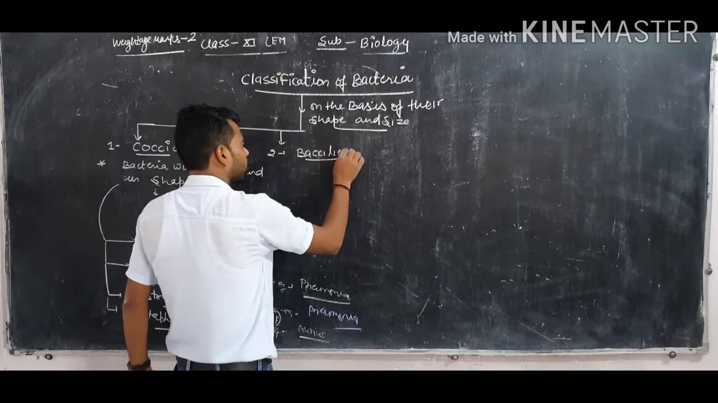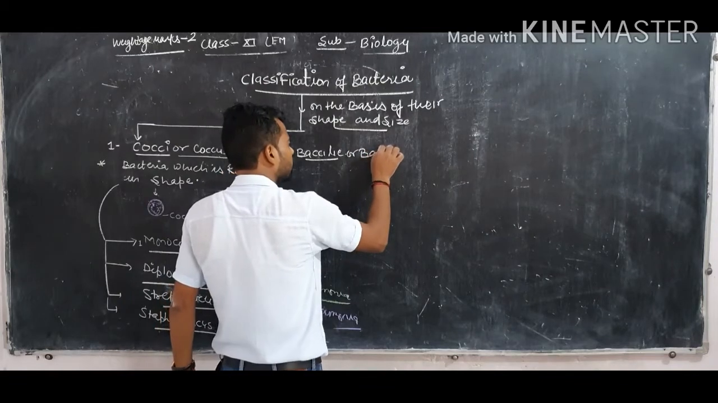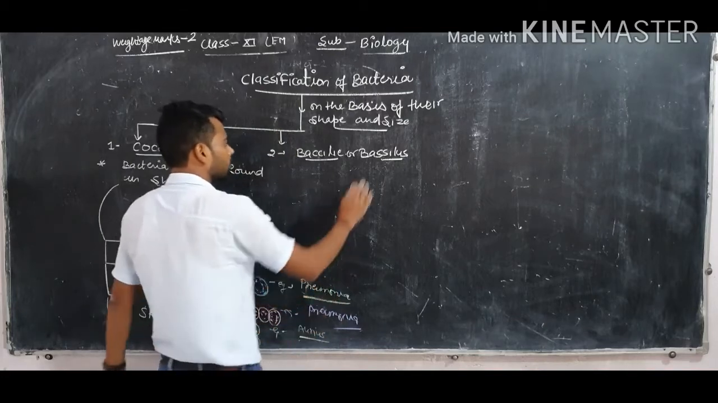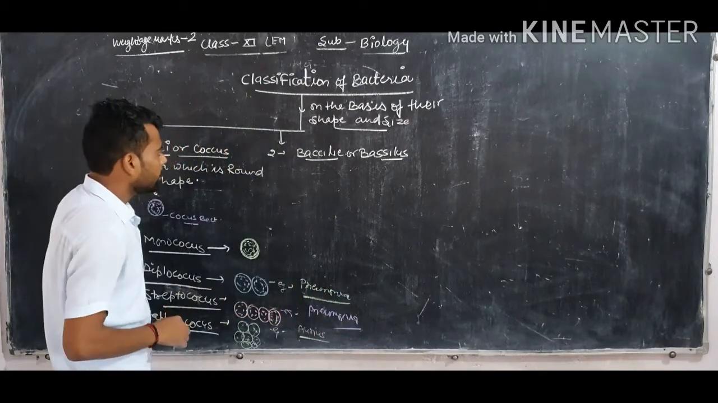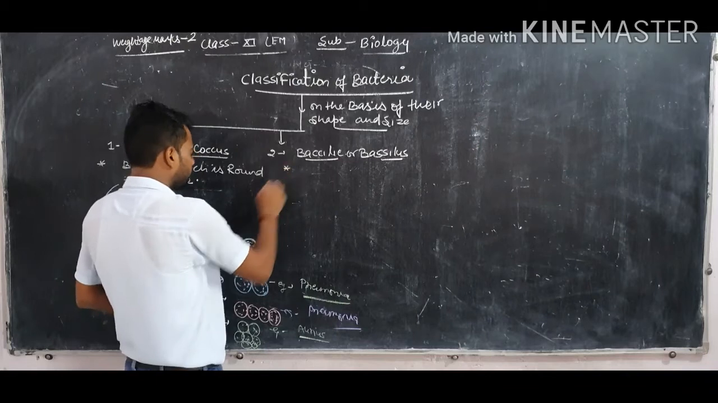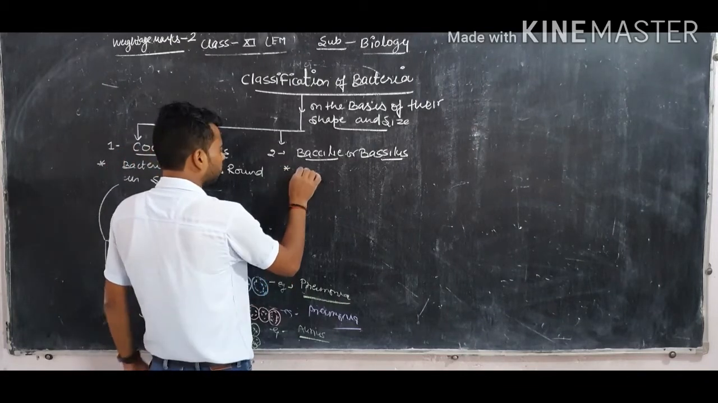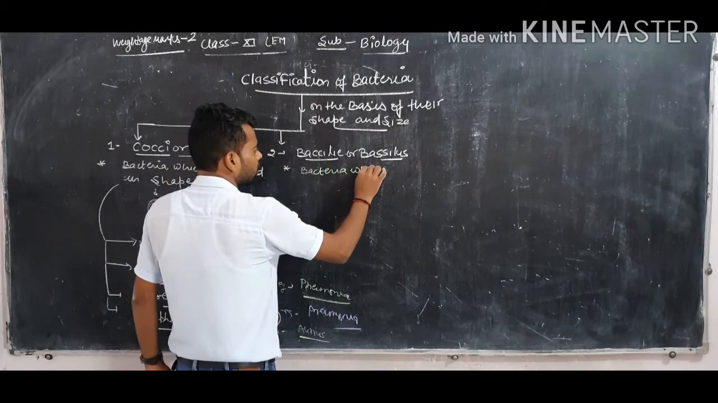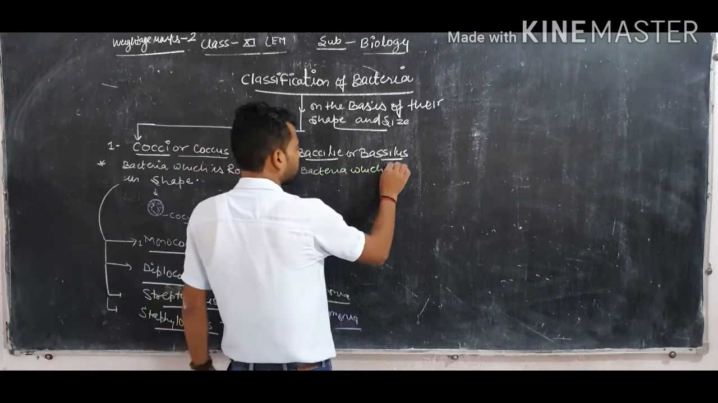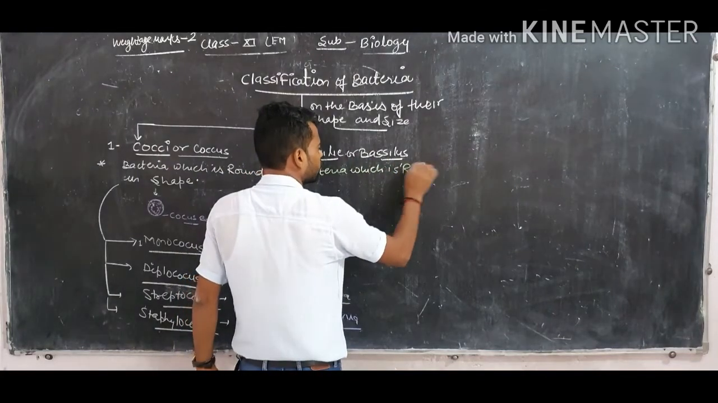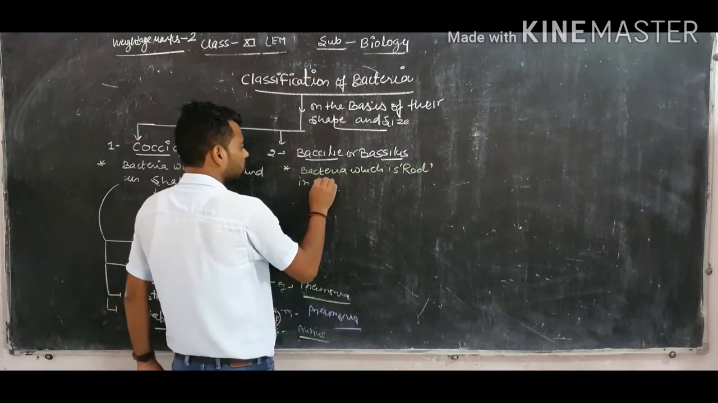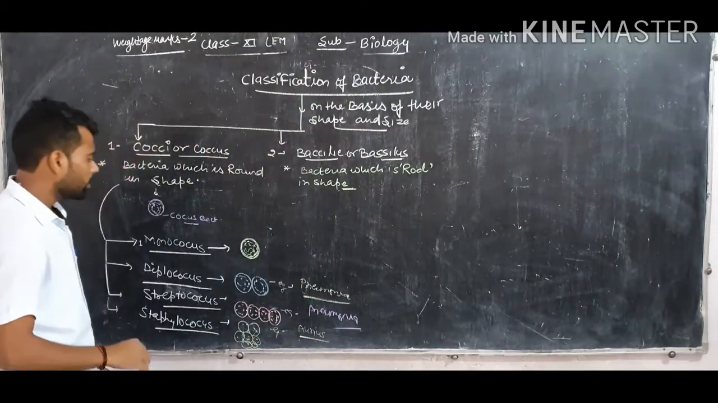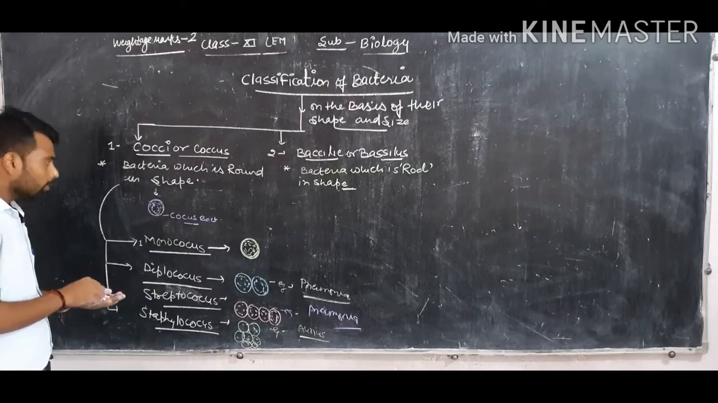Bacilli, or we can also call them Bacillus bacteria. Bacillus bacteria. Dear student, you can define them this way: bacteria which are rod in shape are called Bacilli bacteria. Rod shaped bacteria are called Bacillus bacteria.